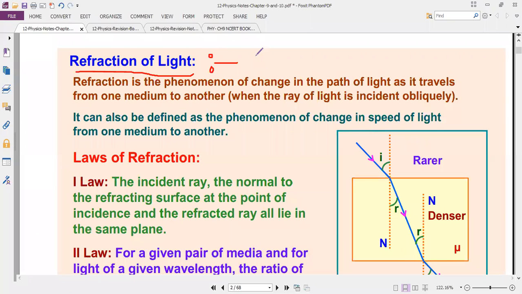Give me a reply through the chat box. What is refraction? Yeah, bending of light.